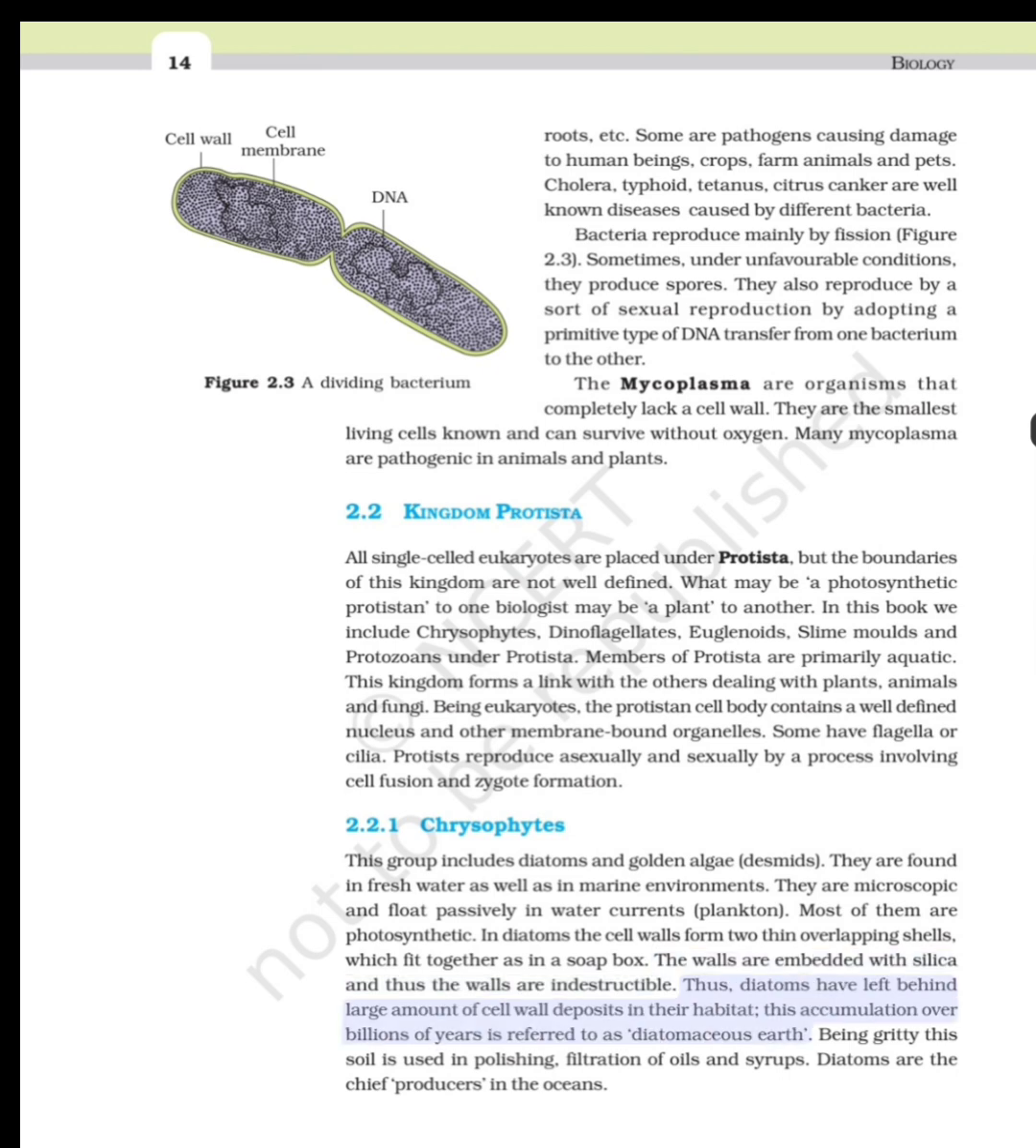Thus, diatoms have left behind large amounts of cell wall deposits in their habitat. This accumulation over billions of years is referred to as diatomaceous earth. Being gritty, this soil is used in polishing, filtration of oils and syrups. Diatoms are the chief producers in the oceans.